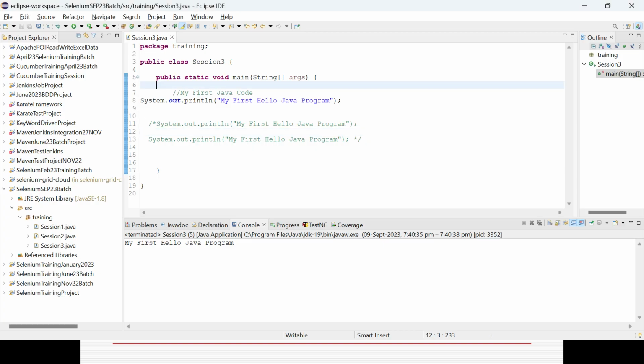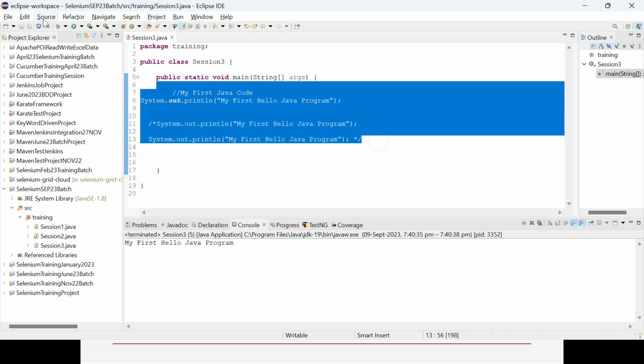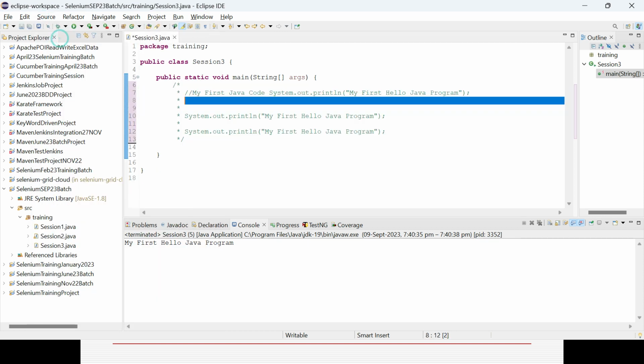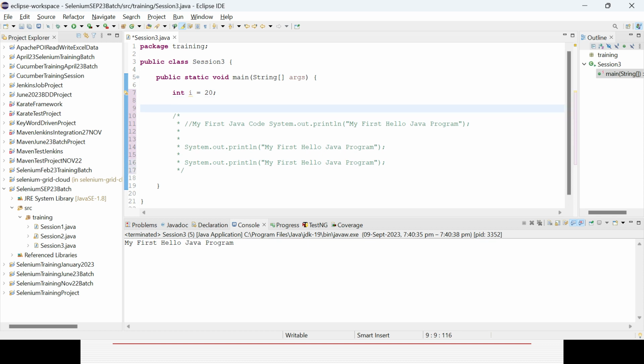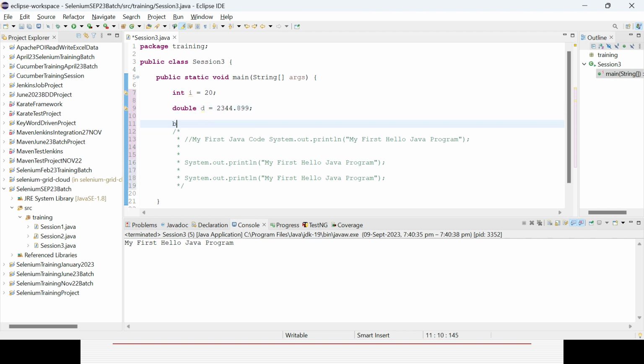So let's define some variables here, then you can understand. Say int, that is the data type, then you define the variable, say i, and give it some value like 20. You can define a variable called double, say d, and give it a decimal value. You can define a boolean b equal to true.